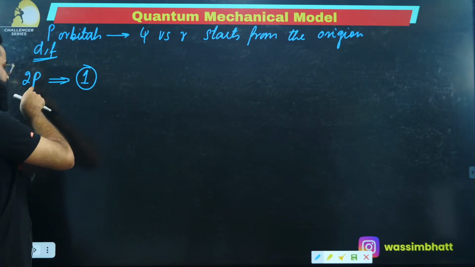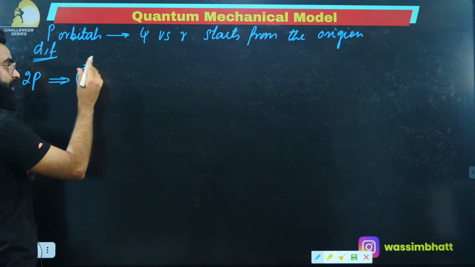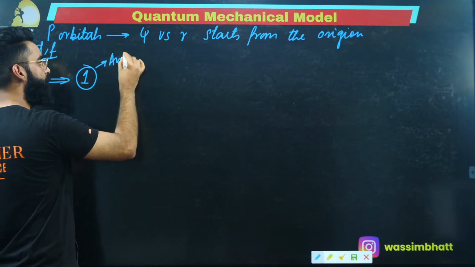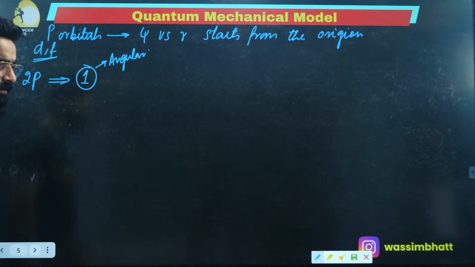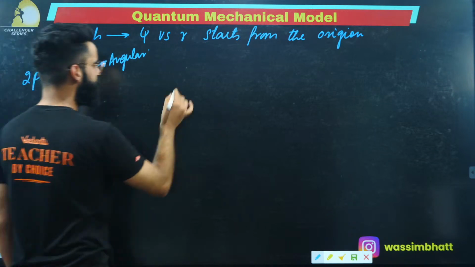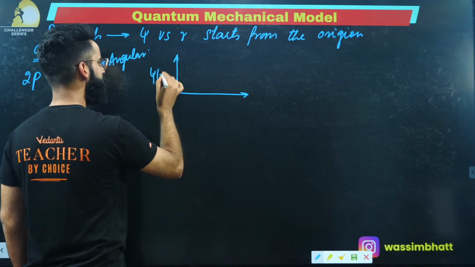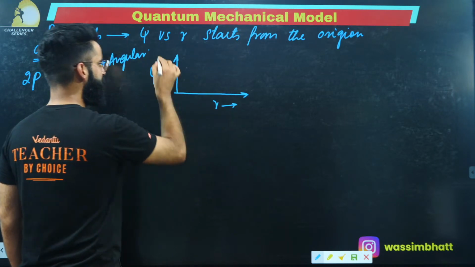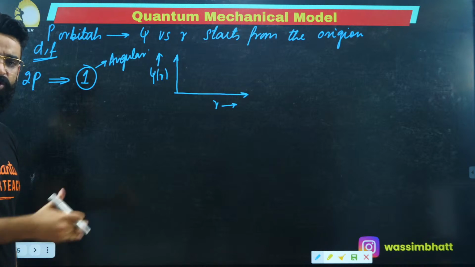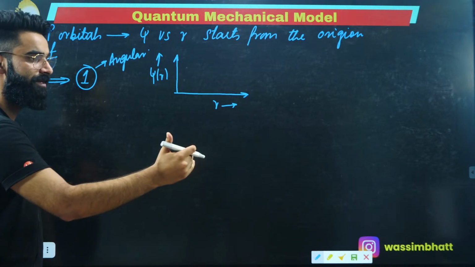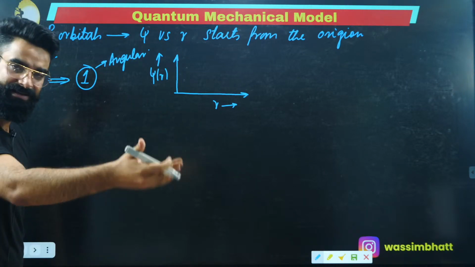Check. What is the value of l for p? 1. That means this one node is angular, right? Okay. Now we will understand. In case of 2p, I need to plot a curve between psi r versus r, right? Will the curve start from the top? No, the curve starts from the origin. And in case of p orbitals, as you move far from the nucleus, the electron density increases till some point, then it decreases again.